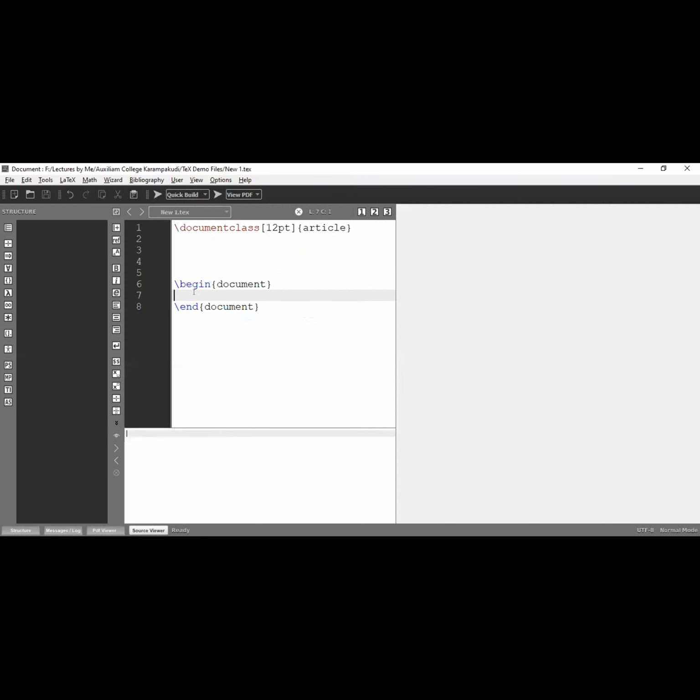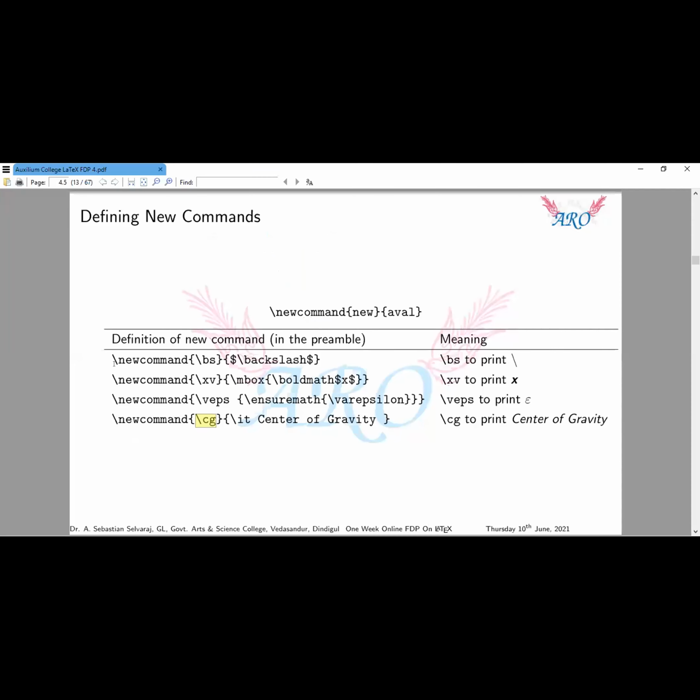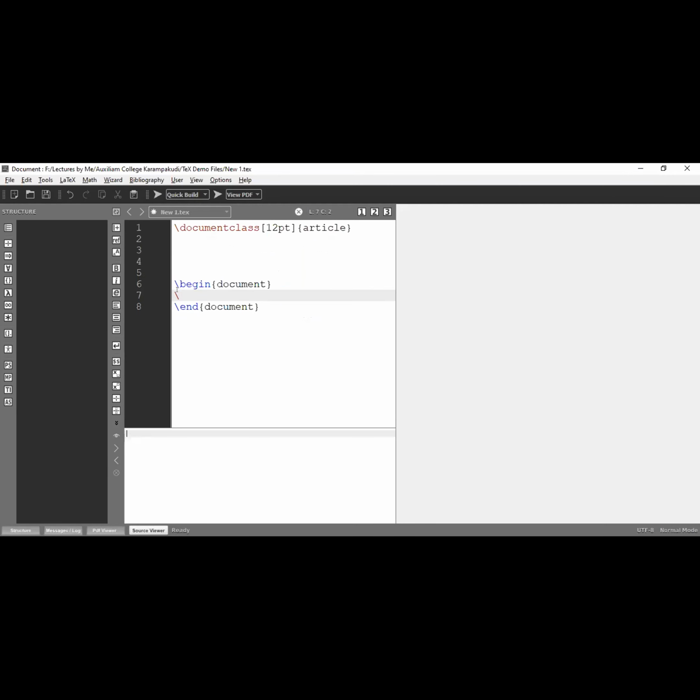Now, for example, I'm going to copy the first line of this one. New command, backslash. I need a backslash. So I'm going to copy this one. First of all, what is the procedure to get the backslash symbol? Okay, it is backslash. So this is the procedure to get backslash. Now I'm going to run this file.